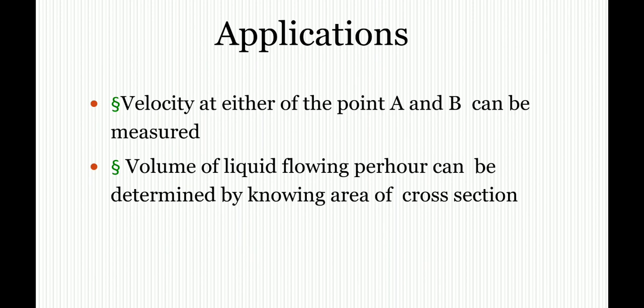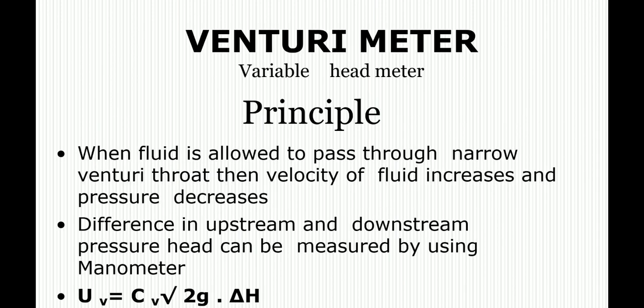Then some applications of orifice meters: you can calculate the velocity at either of the points A and B, and the volume of liquid flowing per hour can be determined by knowing the area of the cross section. Now we talk about the Venturi meter. The Venturi meter is also a variable head meter. You can calculate the variation, so it is called a variable head meter.